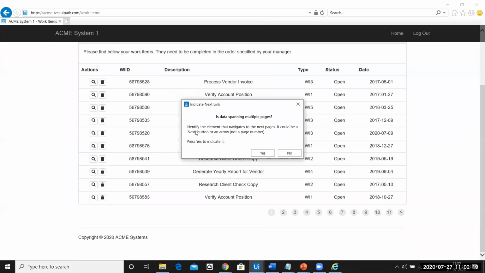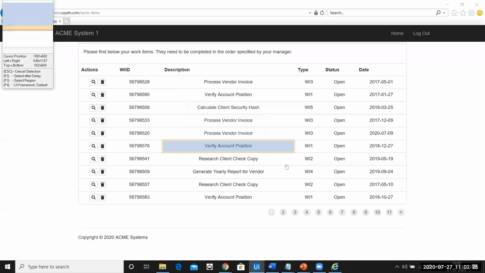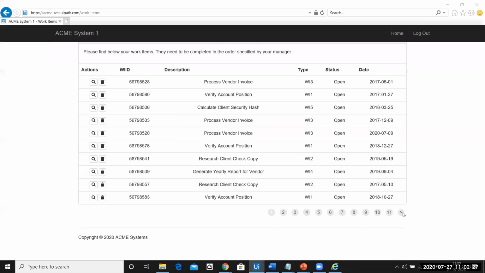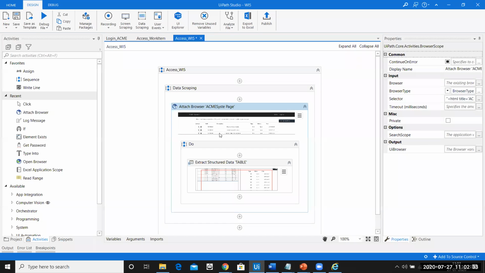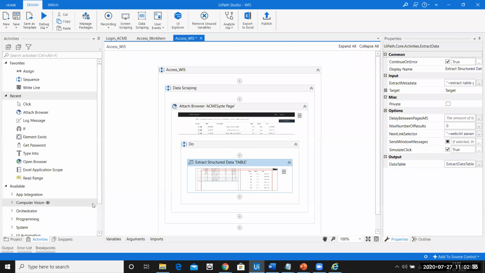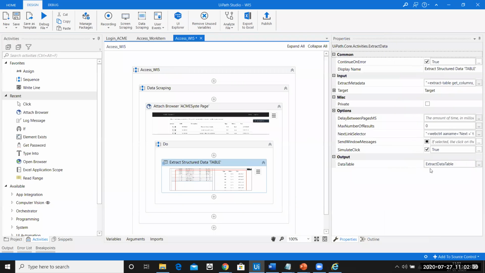Does the data span multiple pages? I'll say yes. Where do I click? I'll click here. Perfect. So now you can see this data scraping. In data scraping, the very first activity is attach browser, and then over here you are scraping the data. It stores the information in extract data table.